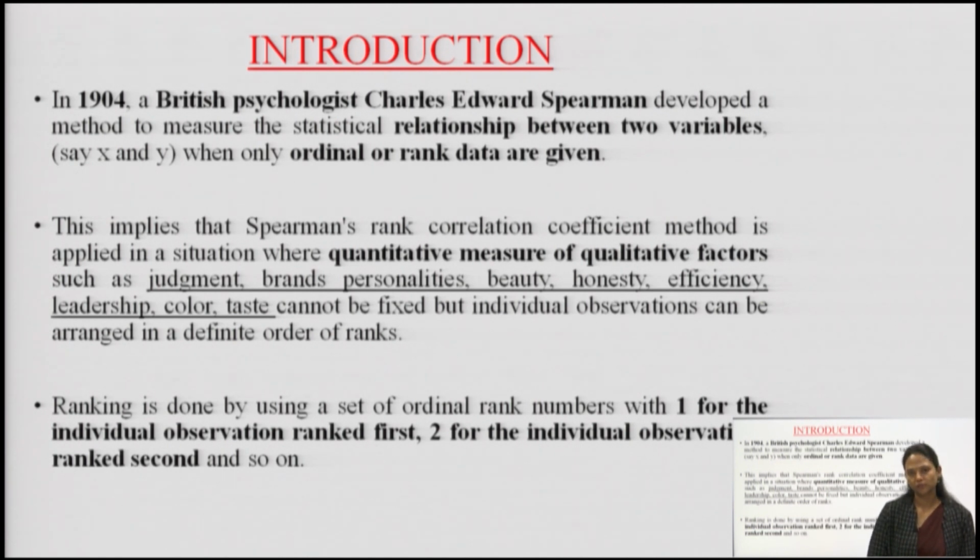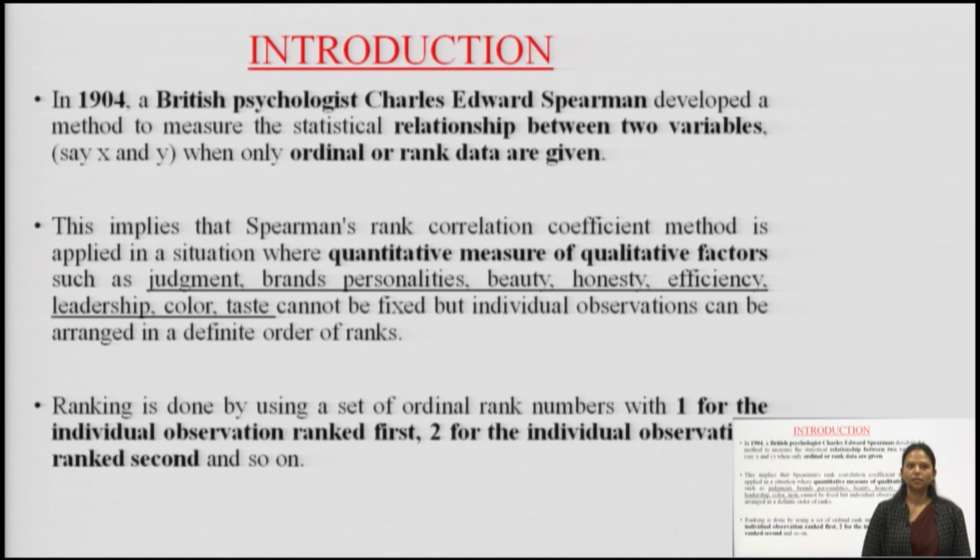between two variables. Variables could be any, for example say x or y, when only ordinals, that means ranks for data are given. That means when the data is arranged in a rank manner, that means 1, 2, 3, and the second variable also has ranks given to the different numbers, or we can say data. So this method is useful only when there are ranks or ordinals given to the data.